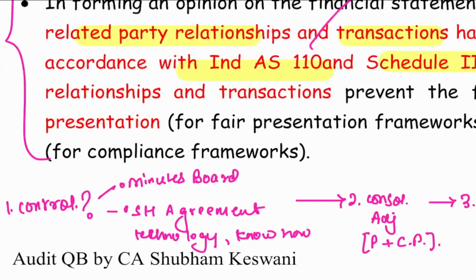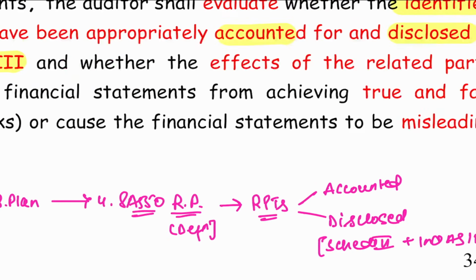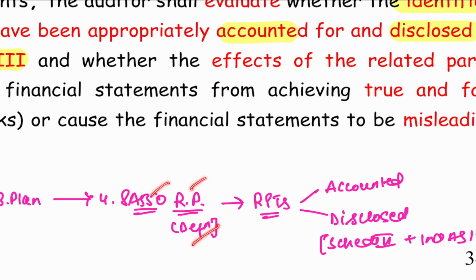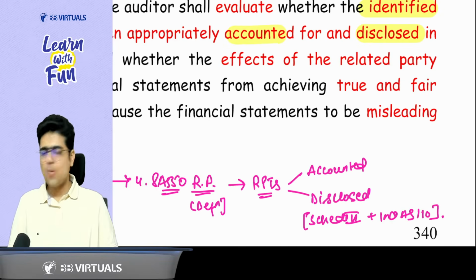So if I give you a short summary, first of all, assess the control, see the board minutes, shareholder agreement, whether they have provided any technology or know-how. Then audit the consolidation adjustments, permanent and current period consolidation adjustment. Then talk about the plan, and lastly talk about SA 550 related party definition and whether the related party transactions and relations are properly accounted, disclosed as per Schedule 3 and Ind AS 110.